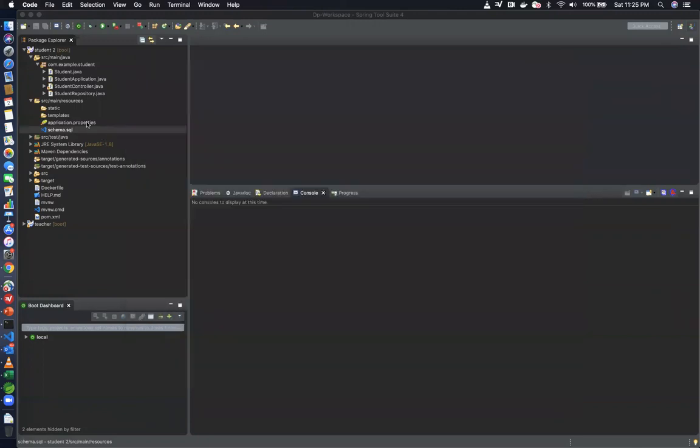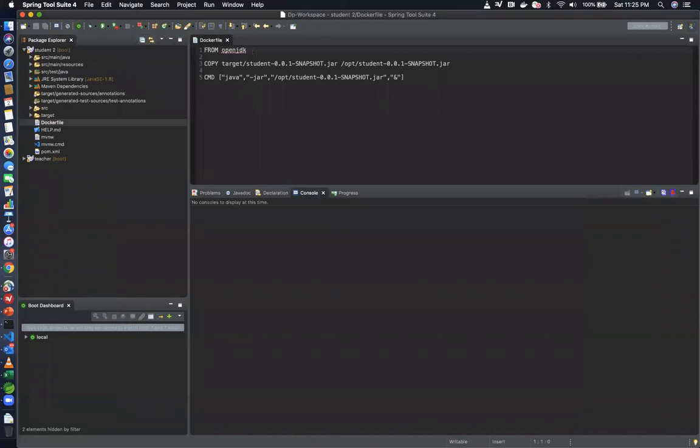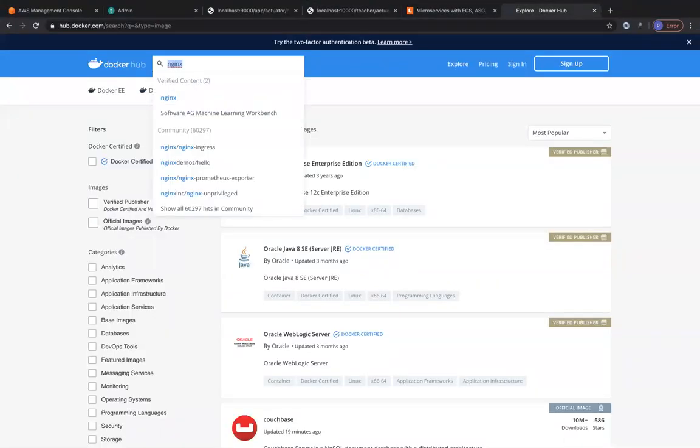So now let's learn how you go ahead and convert this student 2 microservice into a Docker image. You write a Dockerfile. Since these are Java applications, I'm going to choose to use a base image called OpenJDK. And where do I get this base image from? I get it from Docker Hub. So let me type OpenJDK over here.